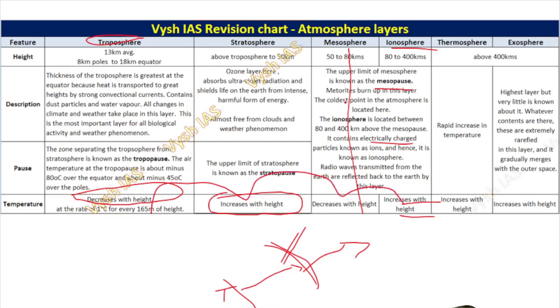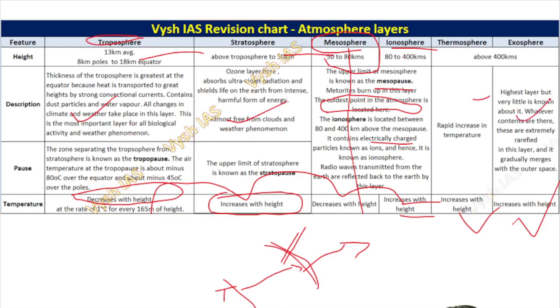So where will the coldest place in the atmosphere be? The coldest place will be in the mesosphere, because after that, everywhere the temperature is going to increase as you are moving towards the sun. Solar radiation will be there. So the coldest point in the atmosphere will be in the mesosphere, which is in the 50 to 80 kilometer range. These are all taken from your basic NCERT, geography, science NCERT. I just made it in a chart format so that our students can memorize it quicker. That is the only difference.